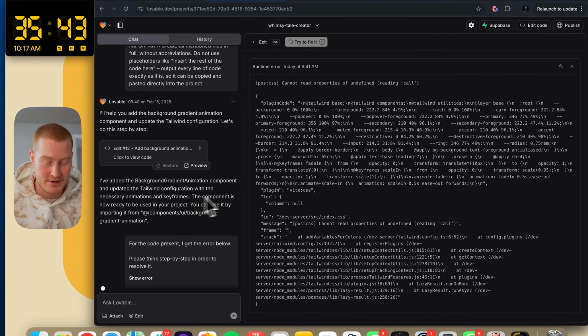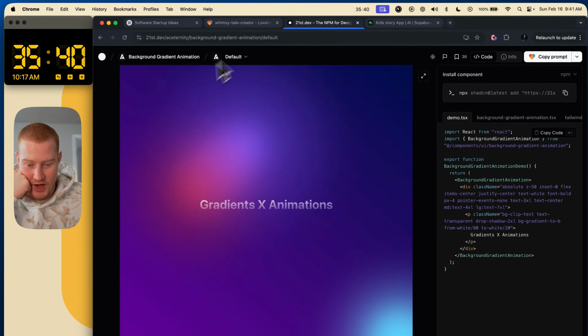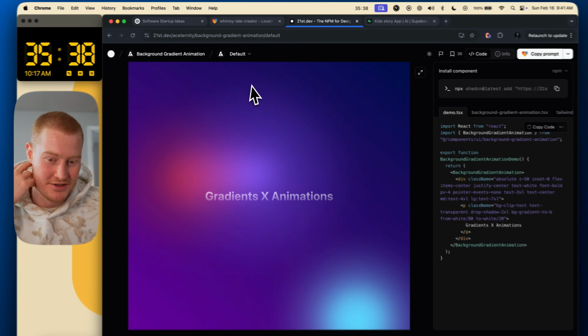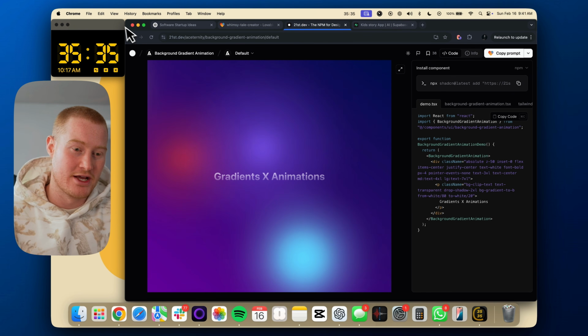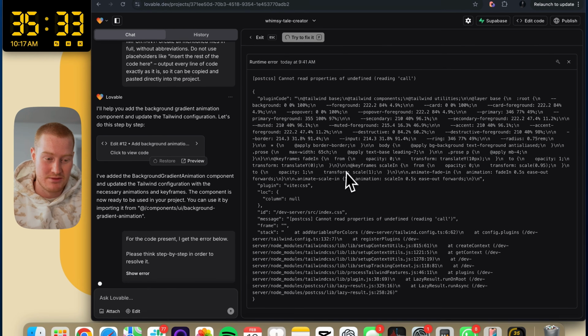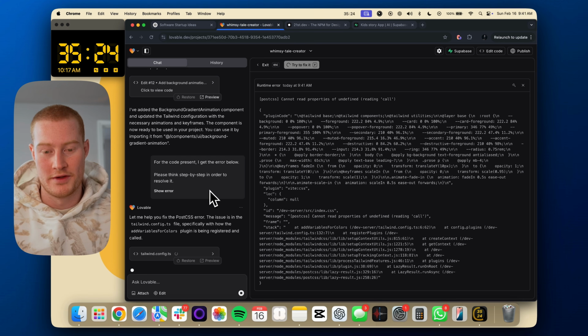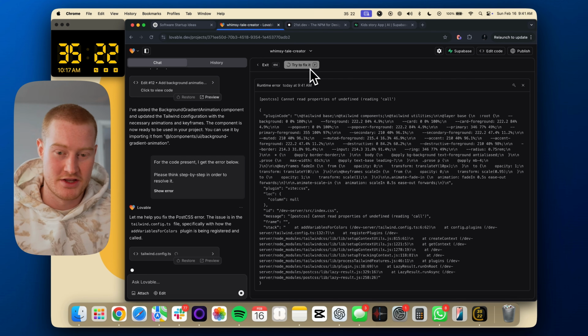Getting another error here. So this is a little bit unfortunate. This is a problem when you're trying to make your app look a little bit nicer. Sometimes you'll waste a little bit of time, and I don't have all the time to do this, so I might have to keep this basic. Also, this could just take one error fix here. Like I could just click this button, maybe it'll fix it in one go around. But if not, then maybe I need to drop this idea.